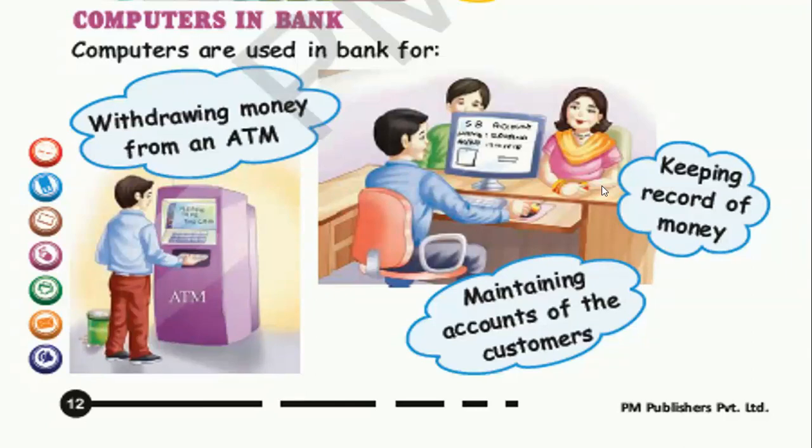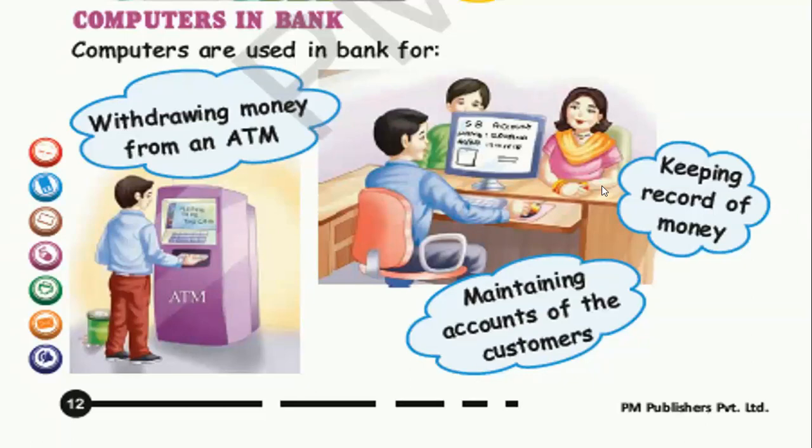Children, you must have gone with your parent outside somewhere in the market to take out money from ATM. And you must have seen your papa or mama putting one card inside that ATM machine and taking out money from that machine. Taking out money is called withdrawing money.